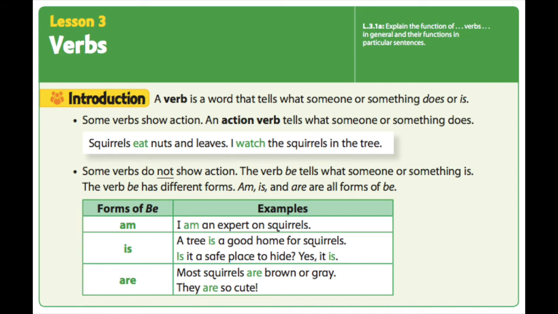Oh, there's another sentence that helps us know what is. Is it a safe place to hide? Yes, it is. And our last form of be is are. Most squirrels are brown or gray. And another example, they are so cute. So that's our review on verbs.